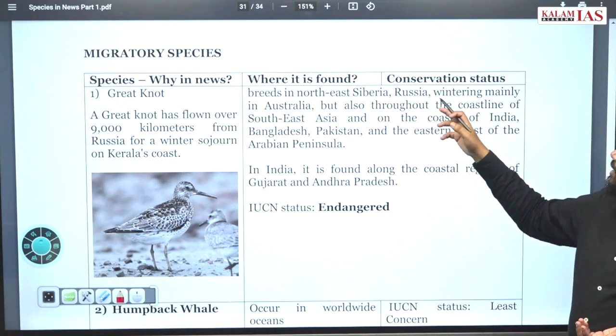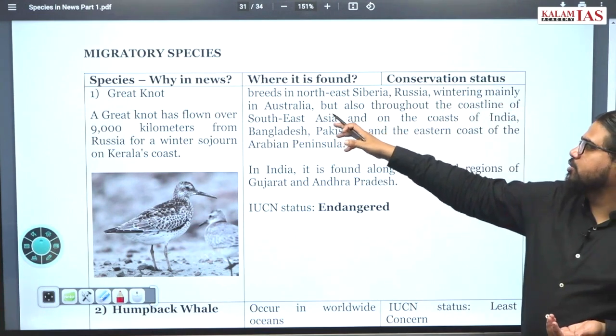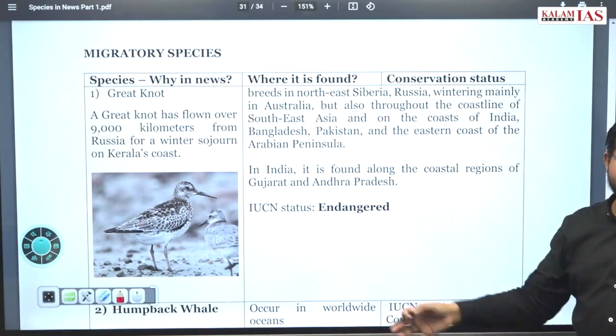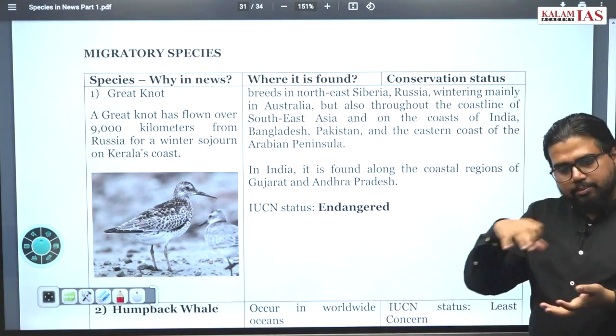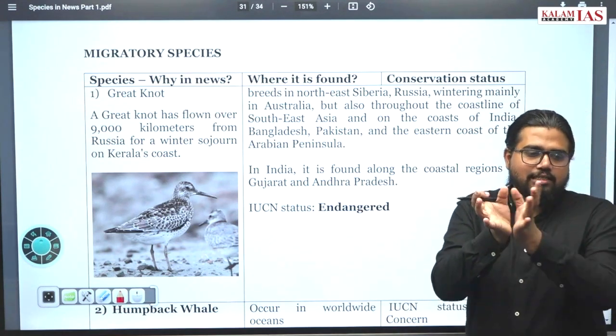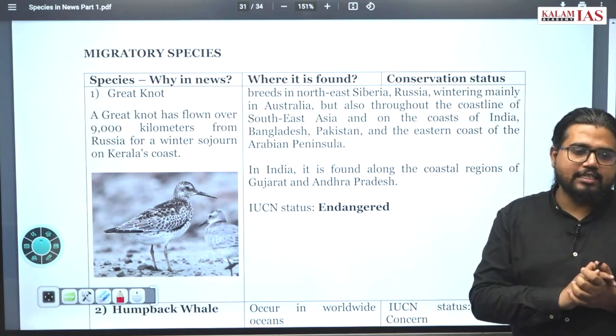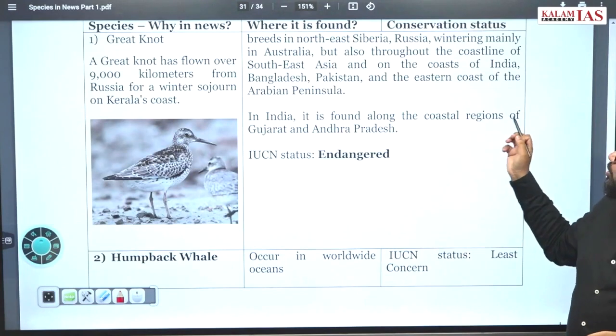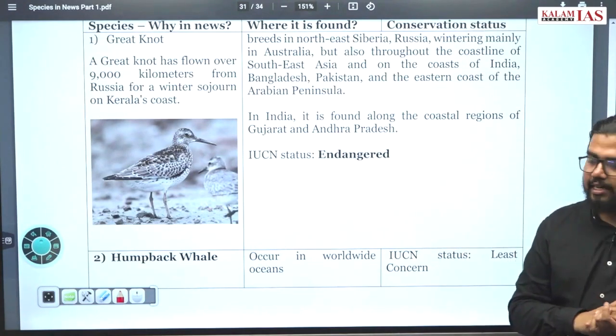It breeds in northeast Siberia, Russia, wintering mainly in Australia. So from Siberia to Australia, the southern continent, along the pathway it stays in South Asian regions, including India and the Indian coast. It is found along coastal regions of Gujarat and Andhra Pradesh mainly.